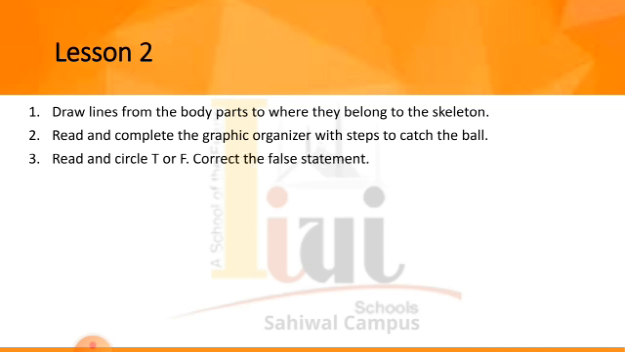Question number 3. Read and circle true or false. Correct the false statement. So in this you have to read out the text on the page number 45 of your science book. Then mark the statement whether it is true or false. Question number 4. What are your 5 senses? Make a list and then mime one sense while your partner guesses what it is. So in this you have to just write on the page number 45 your 5 senses.